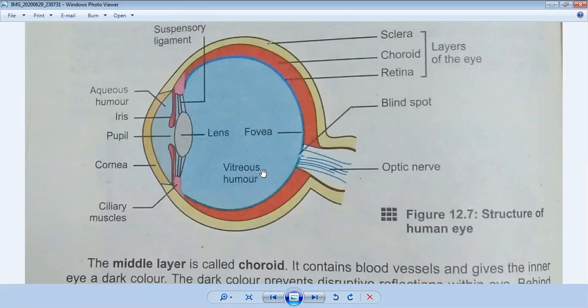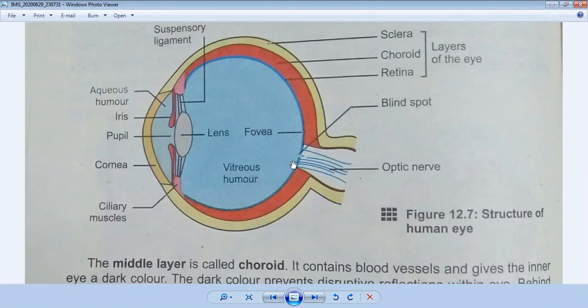And this is the inner layer. The retina is the inner layer of the eye, and it also contains aqueous humor and vitreous humor, and different chambers, anterior and posterior chambers, which we have discussed. Any change in them can cause night blindness and color blindness.